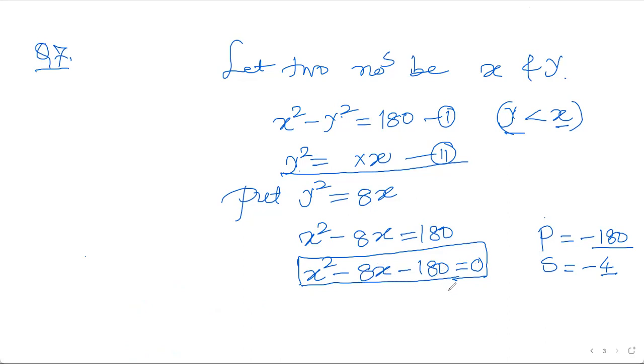So now you can say it can be easily done. The product is minus 180 and the sum is minus 8 this time, not 4.